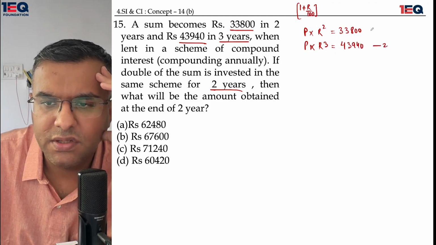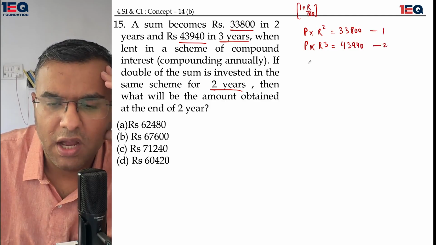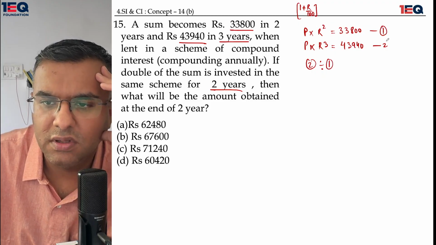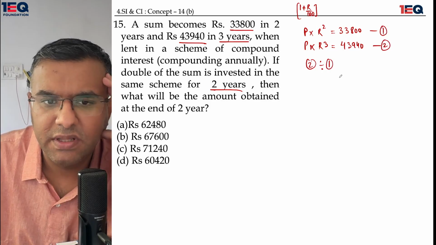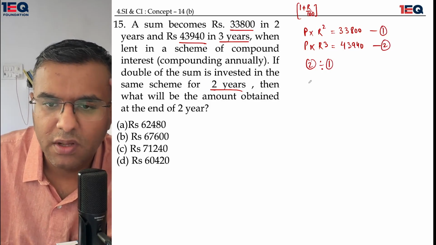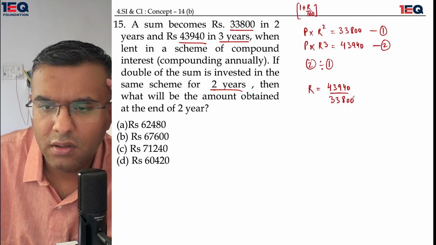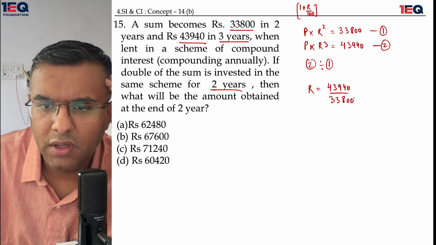I have equation 2, I have equation 1. I would divide equation 2 by equation 1. I'll put a circle around it so as to represent them as equations. From that, I would get the value of r being equal to 43940 divided by 33800. Okay, I'll cancel out the 2.